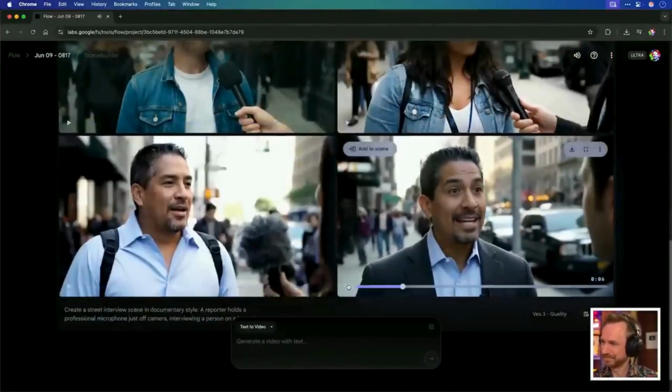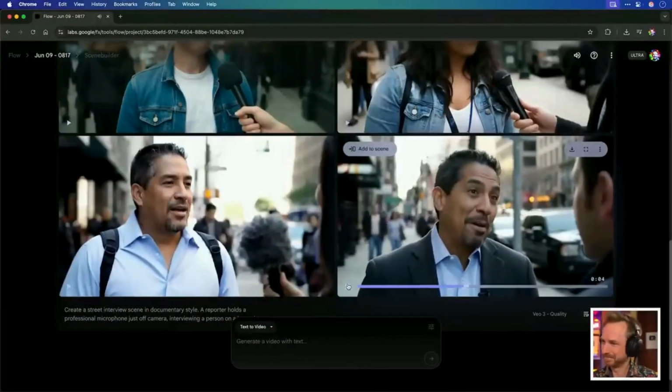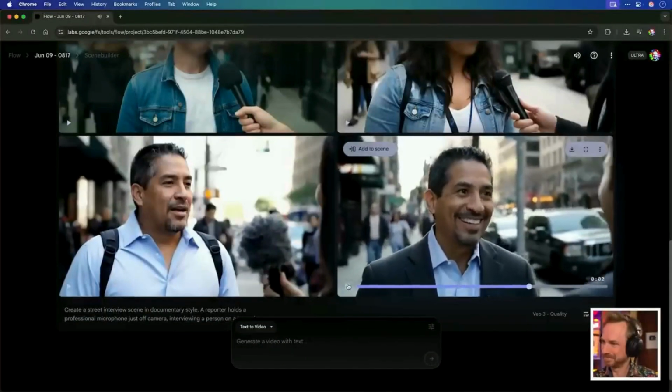Well, if AI takes over, at least I won't have to remember my passwords anymore. Now, we know that VO3 can be creative. Just take a look at some of these examples I generated.